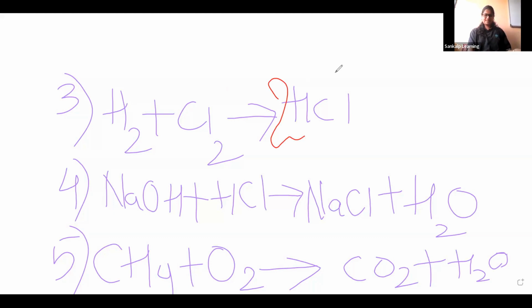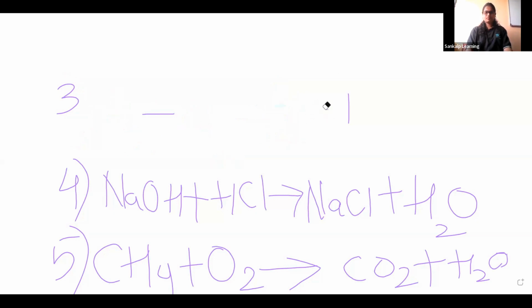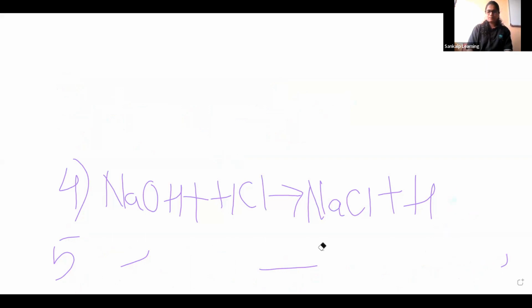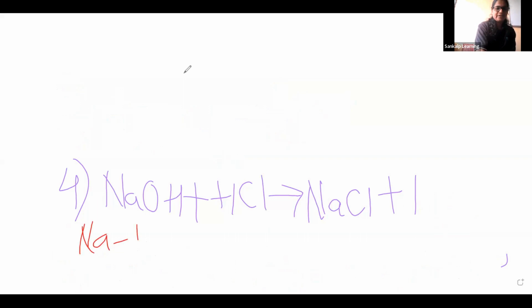Fourth is already balanced. Okay, let us check. Shreya said the fourth is already balanced. Good, so let me show you that. Just check. Na means sodium, it is 1.